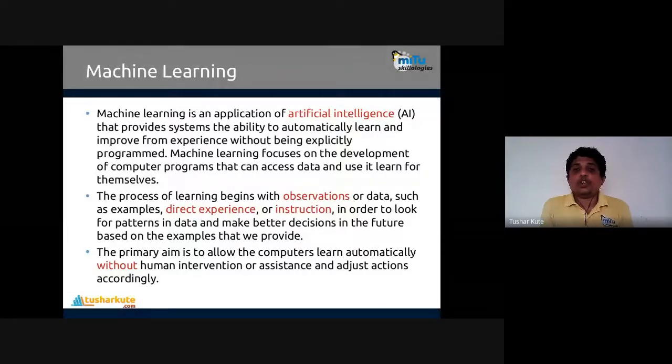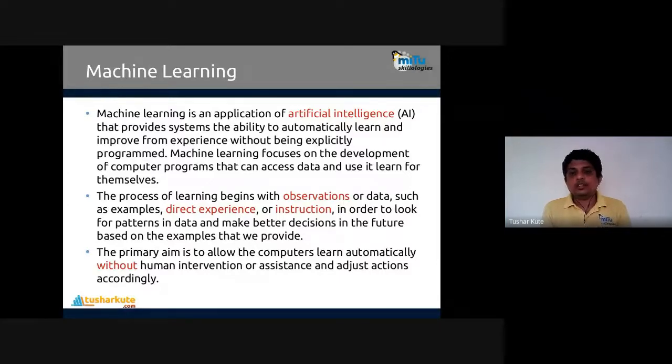That's what machine learning will do. Machine learning focuses on the development of computer programs that can access the data and use it to learn from themselves. That is what machine learning will tell you. How do we learn? How do human beings basically learn? Someone is teaching us and then we learn. It is okay. I am teaching you, you are learning. But this learning is not even 10% also.